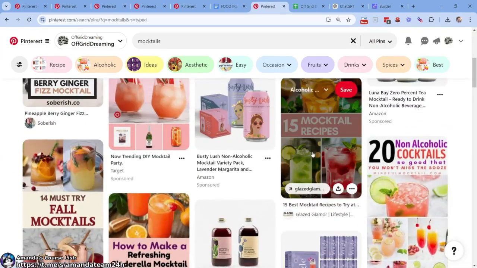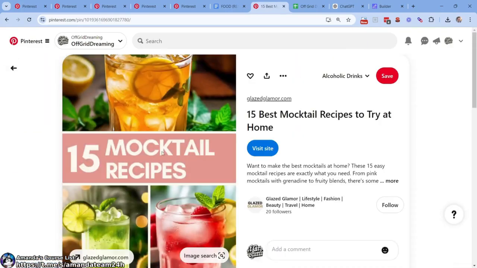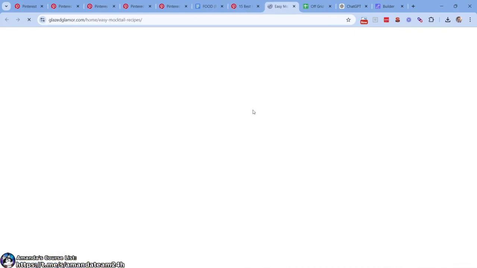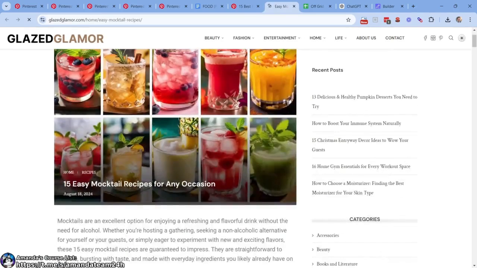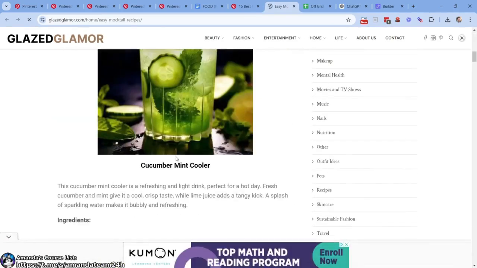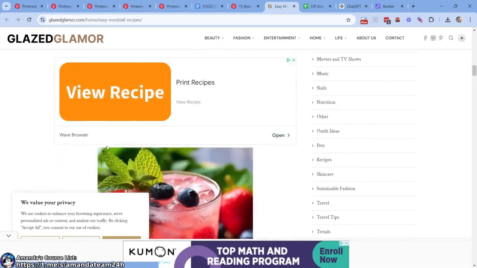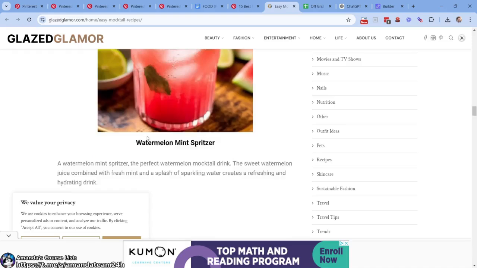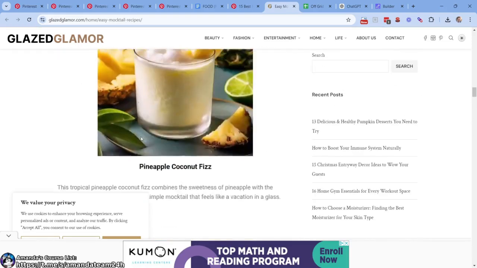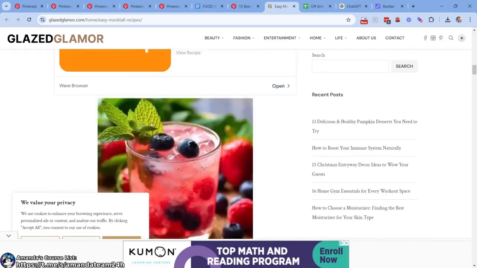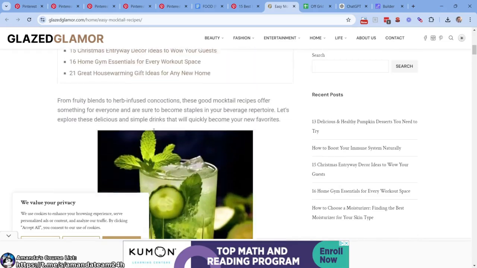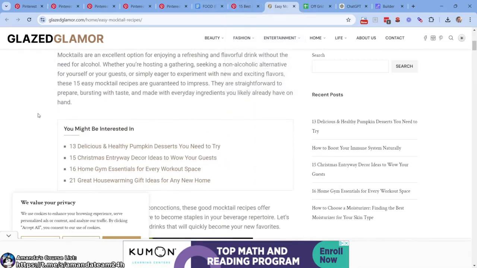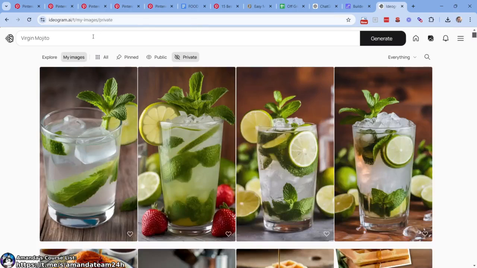So in other words, if I look here, 15 mocktail recipes, and I click here, 15 easy mocktail recipes for any occasion, right? They're going to have cucumber mint and this one and that one, and so on and so forth. So we need to have those done. I'd prefer to have those done before we create it, because then we can internally link. So now the next step is to start to create the pins.